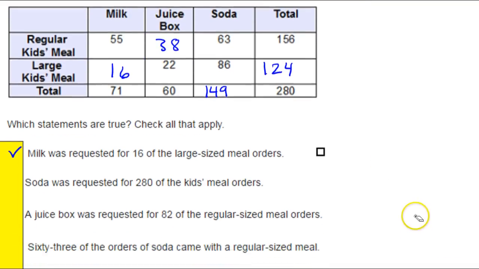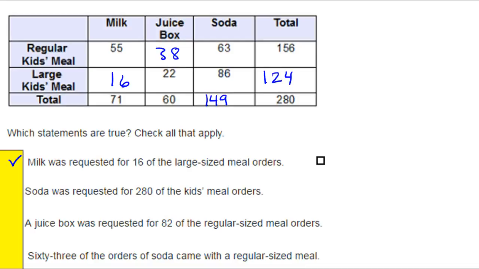Okay, what else? Let me get my highlighter ready. 63 of the orders of soda came with a regular sized meal. So we're talking about soda and a regular sized meal. So soda, regular sized meal, that should be 63. So that matches.